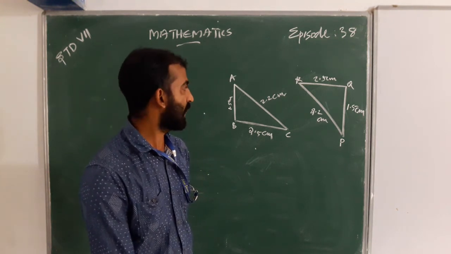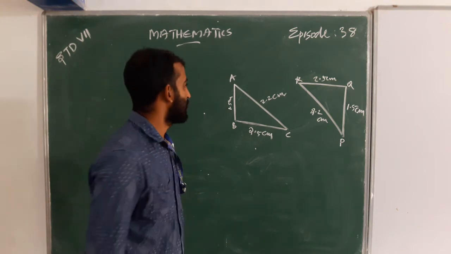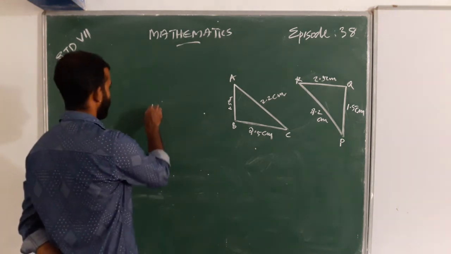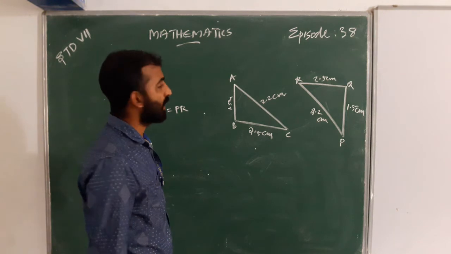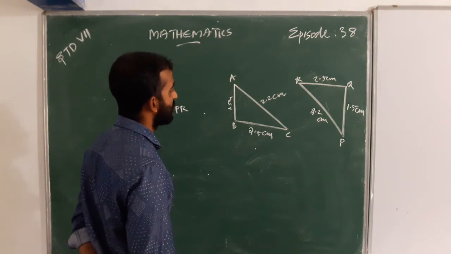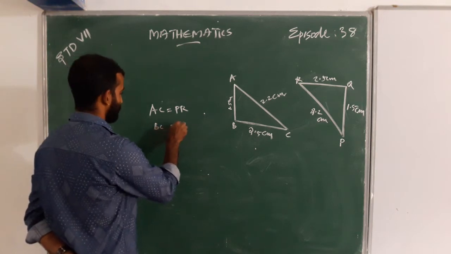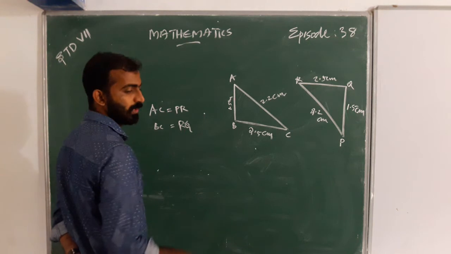So we write the same lengths. Here AC equal to PR, and BC equal to QR.